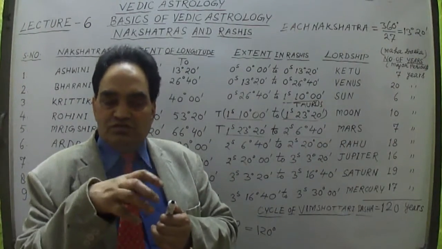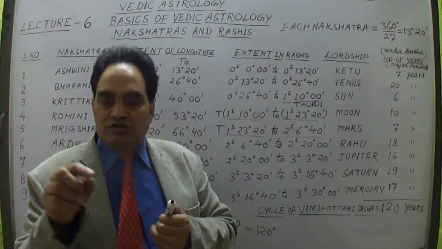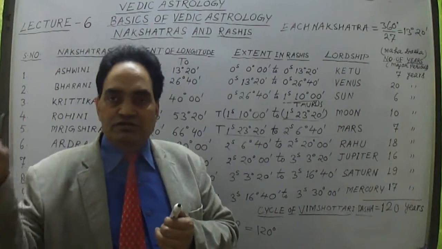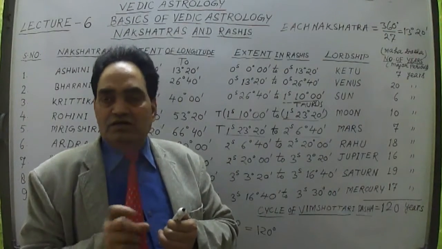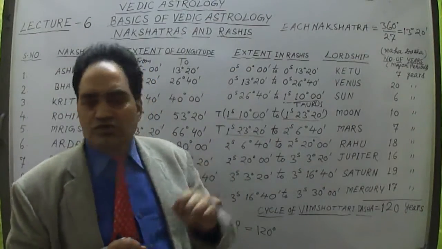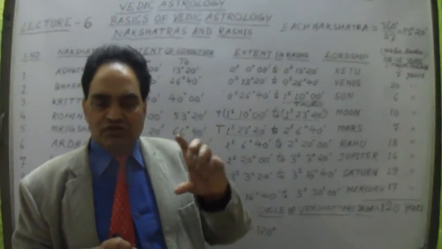Now in that nakshatra, which quarter, first, second, third or fourth quarter? There are 4 quarters of 3 degree 20 minutes each, and if I add them, 4 times, that gives us 13 degree 20 minutes. So 13 degree 20 minutes is the extent of one nakshatra.